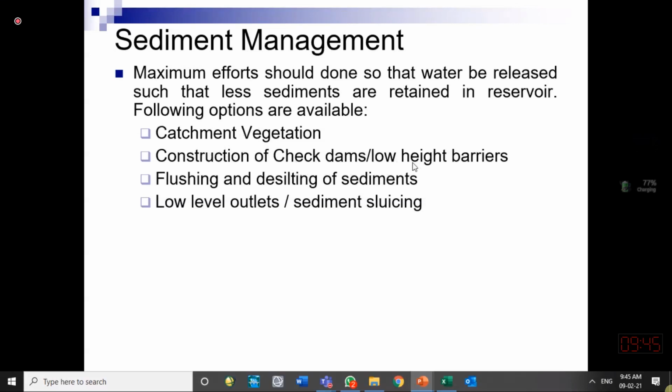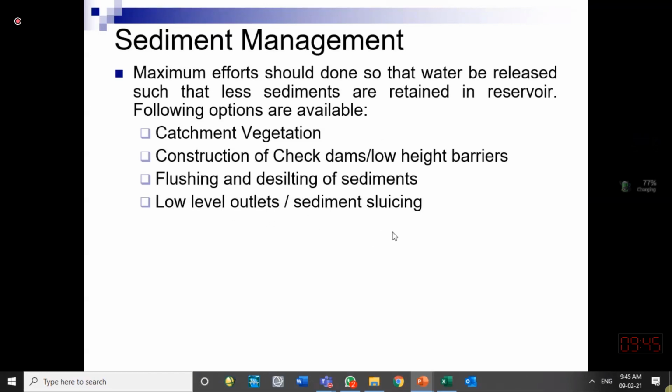Construction of check dams, which are low height barriers, can reduce sediments. If sediment comes to the reservoir, then we can flush them if some low level outlets are there in the dam. If the dam has some opening at the bottom of the reservoir, we can flush the sediments out. For that, low level outlets are required.